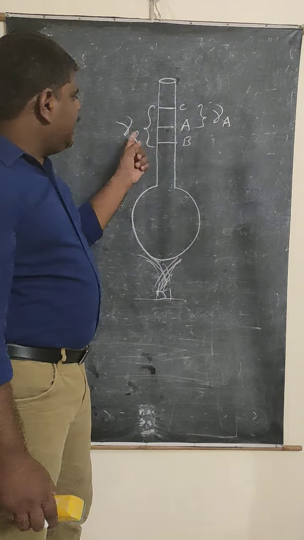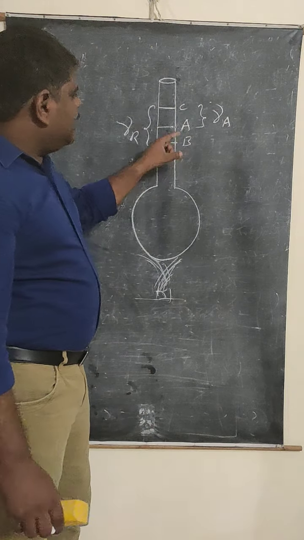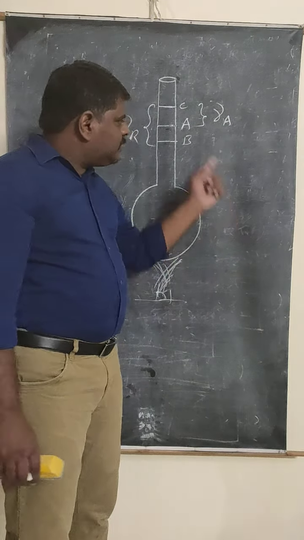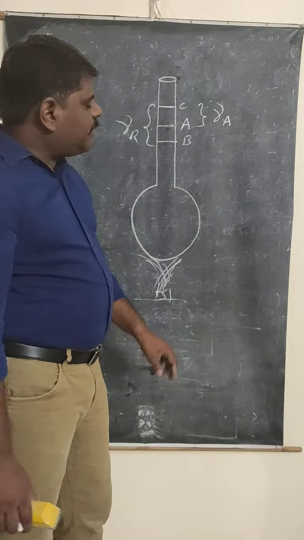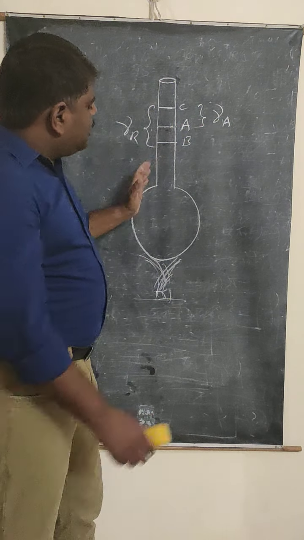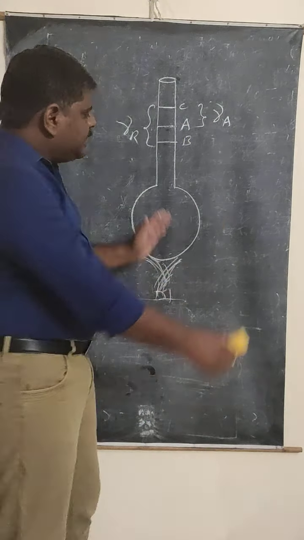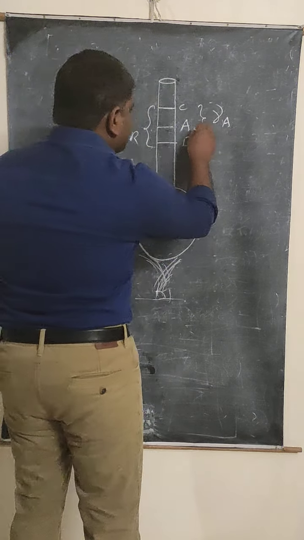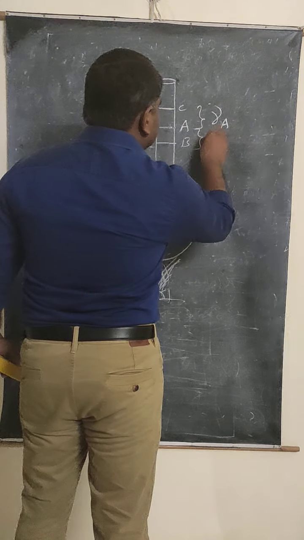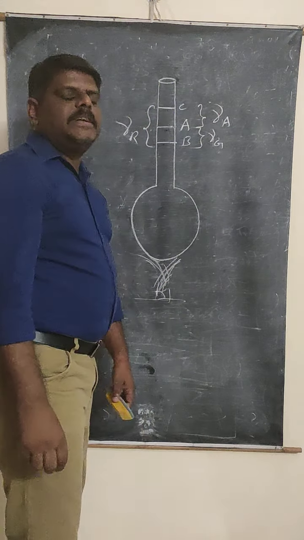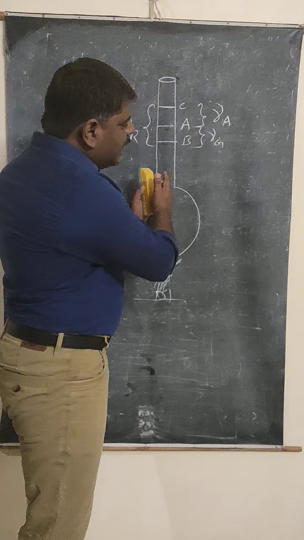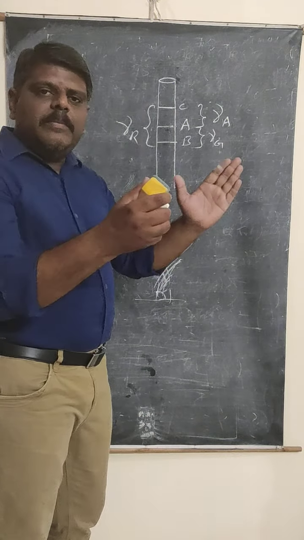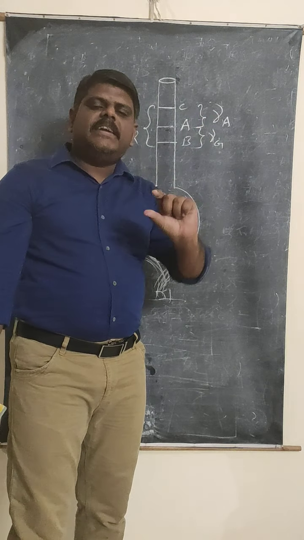So this is gamma A and this is gamma R. And what about this AB? Can you tell me why the liquid level decreased here from A to B? Because of the expansion of the flask. When you give the heat energy, the flask expands, and that's why the liquid level decreases. That's why this AB is called gamma G, the volume coefficient of glass. The volume of the glass increases, so the liquid level decreases. How much the volume increases, that much the volume of the liquid level decreases.